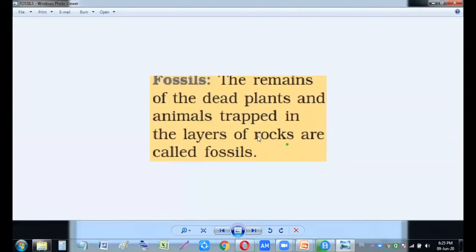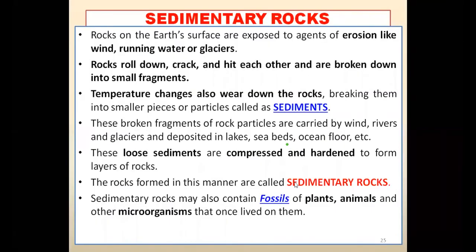So these dead bodies of plants and animals which change into rock, they are known as fossils, है ना. They are known as fossils which used to mix up with the soil. These are known as fossils. So not only plants, animals, और बहुत सारे छोटे छोटे माइक्रो ऑर्गेनिज्म, बैक्टीरिया भी होते हैं जो मरने के बाद क्या हो जाते हैं, सॉइल के साथ मिक्स हो जाते हैं. This mixture is known as fossils. What do you call this mixture? This mixture is known as fossils, my dear students.